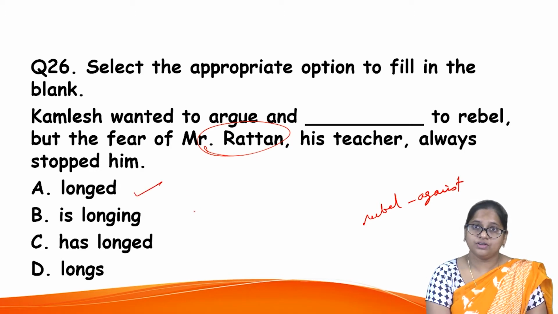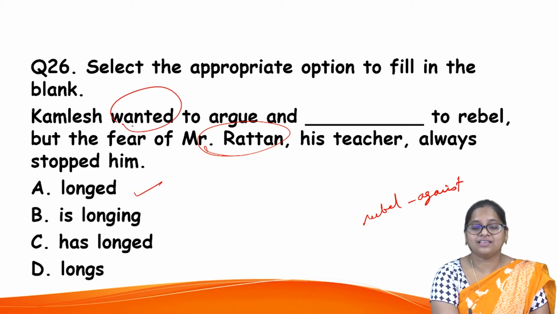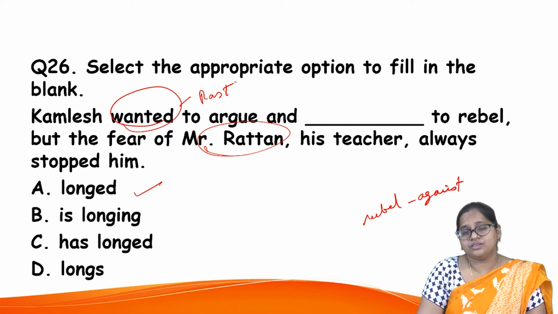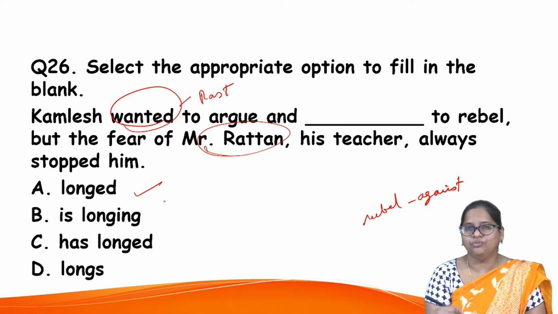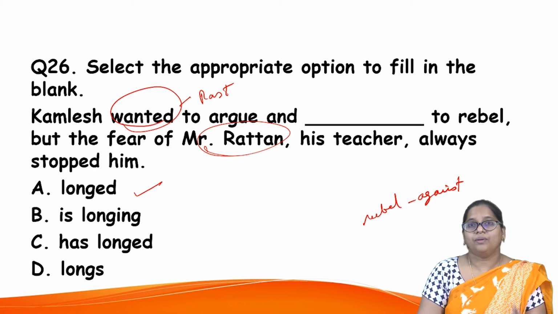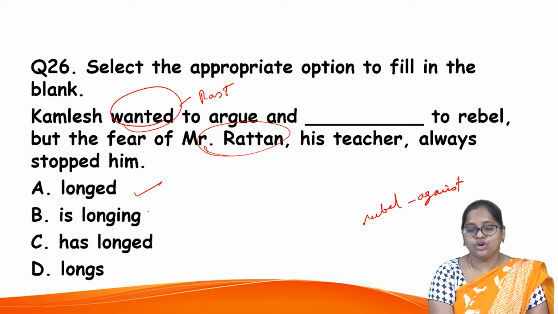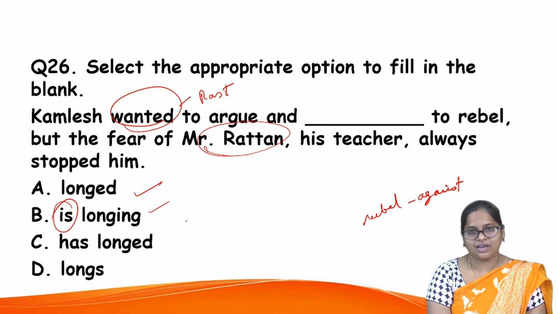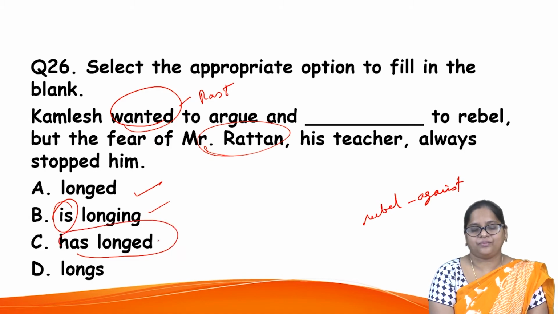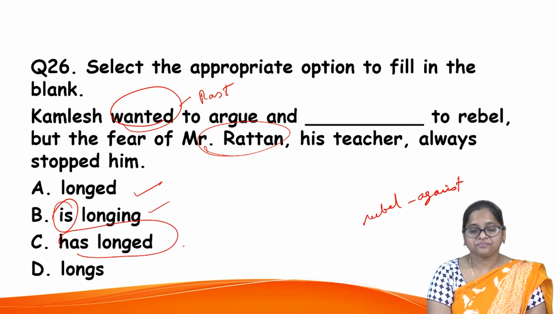Now, long, he always longed. Because you can see the past time here, how do you know? When you see this wanted, it is a past time action. But now is it possible to use longed? You may be tempted to use this word. But hold on and see the time sense of the other word there. He wanted to argue and is longing. No, present continuous won't be used because it is not a present time action. Has longed. Now you have to understand. Has longed. Present perfect.